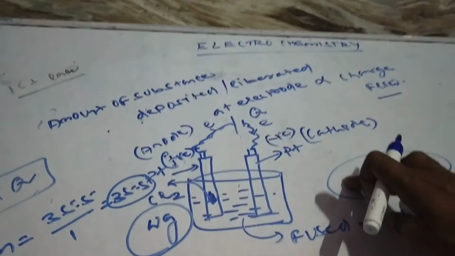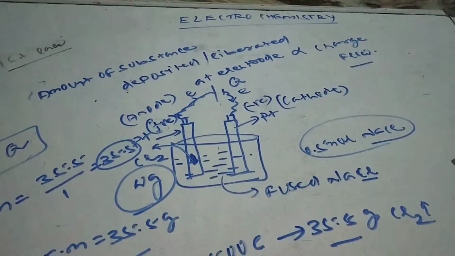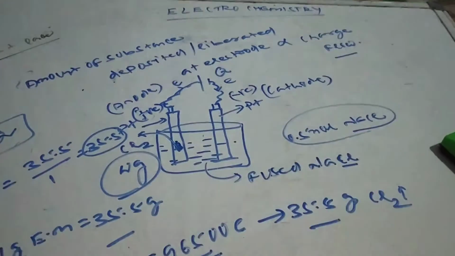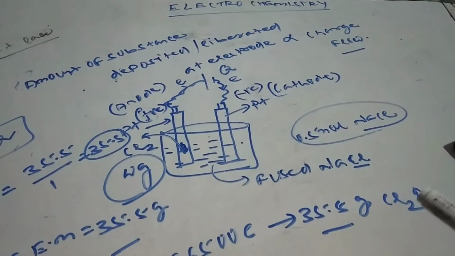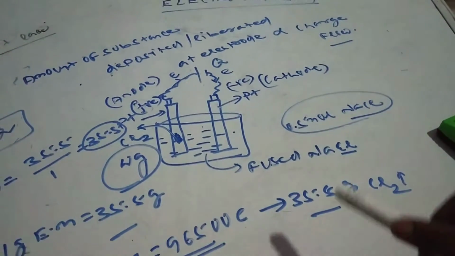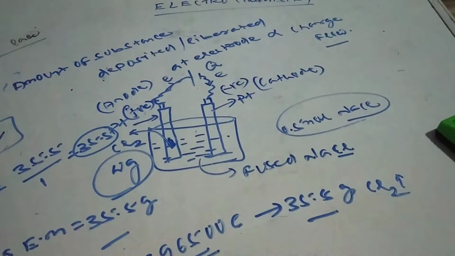But if you take 0.5 mole of NaCl and you are passing the 1 Faraday charge, then however much you increase the charge, it cannot deposit 35.5 gram of chlorine, because 0.5 mole of NaCl does not contain 35.5 gram of chlorine.